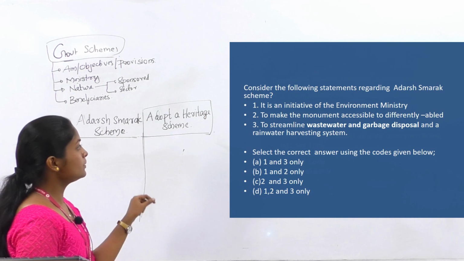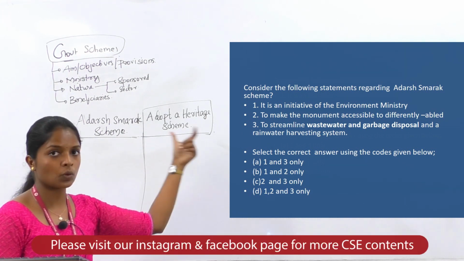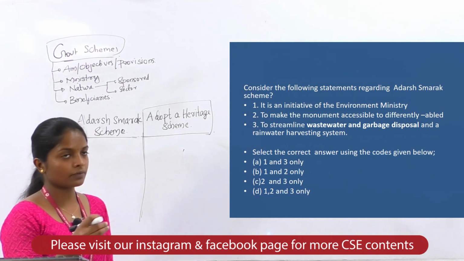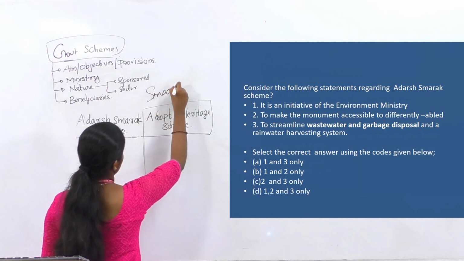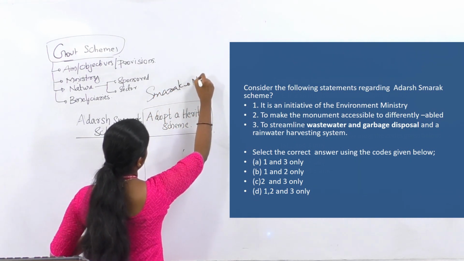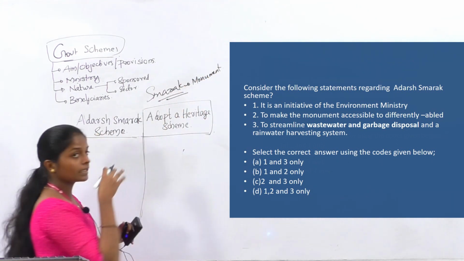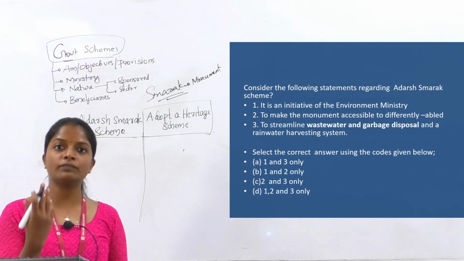Before moving on to the explanation, we can use some technique in order to solve this question. Here the term Adarsh Smarak, we can connect this Smarak with monuments or heritage related, so we can connect it with culture. But in the first statement it is given that it is an initiative of the Environment Ministry.